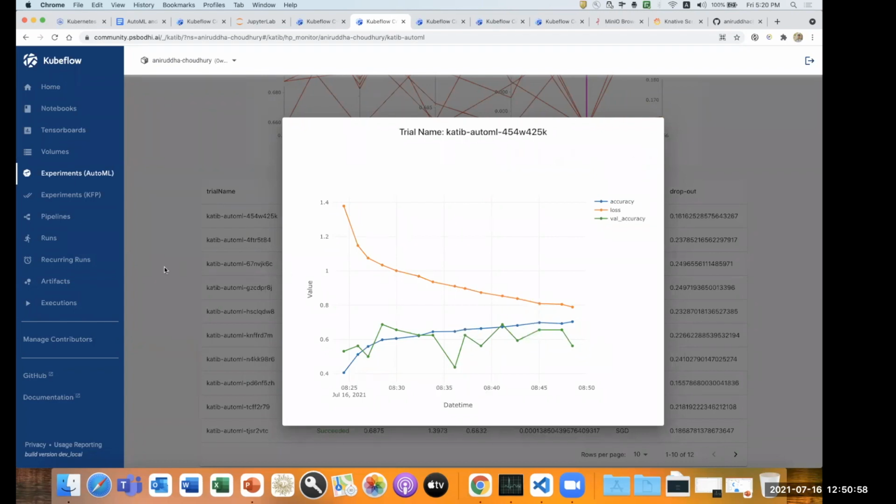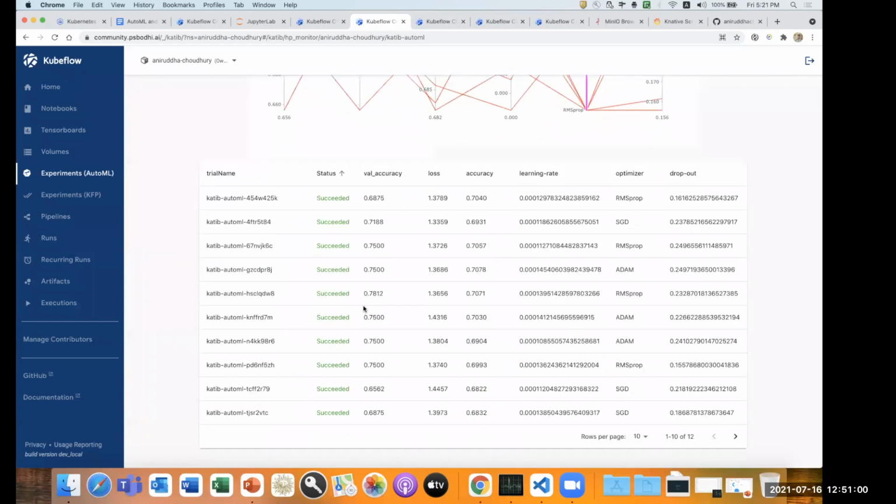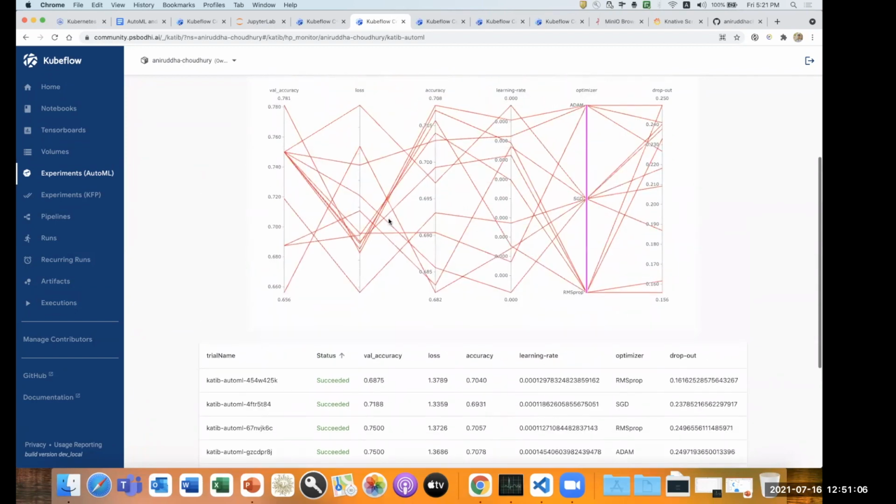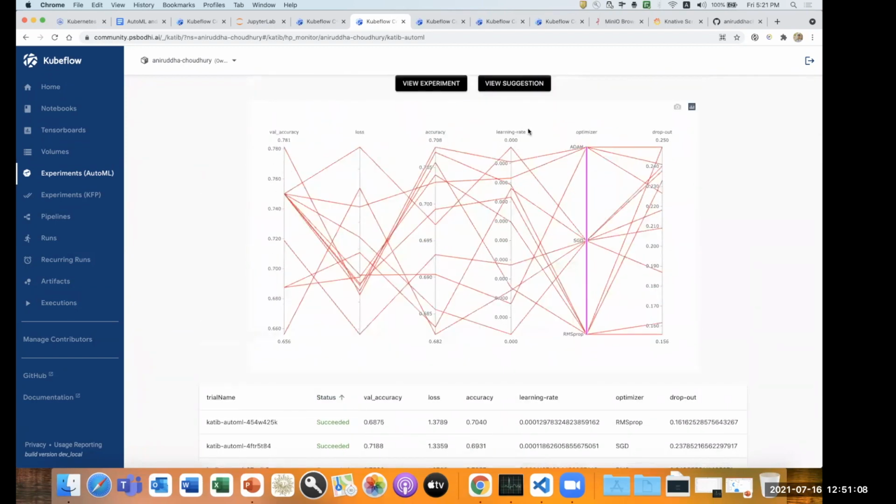Each trial reports its model artifacts in the Katib dashboard. We can track this and see which model is the best one and which one is not the best one. And this is the learning spec, or learning operator, optimizer, and loss. So it will try to see which one is the best one.